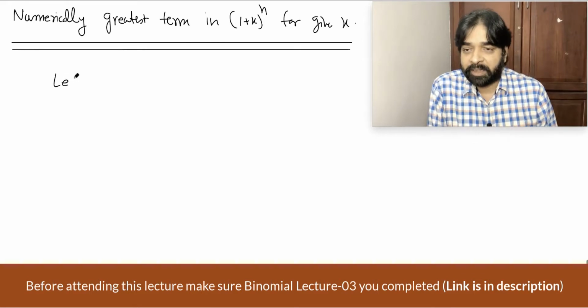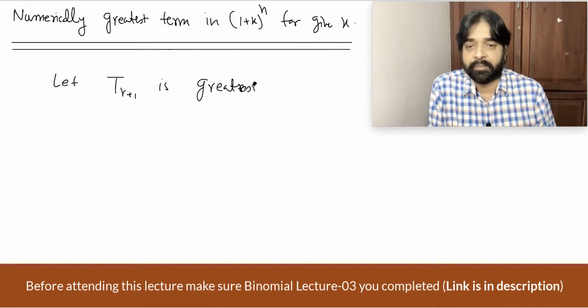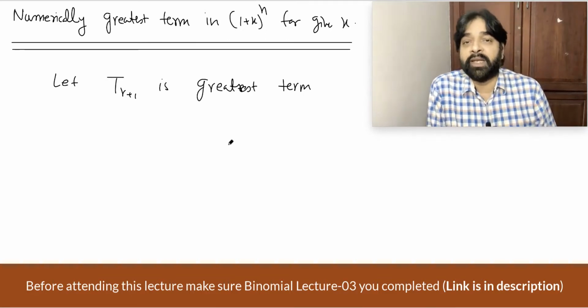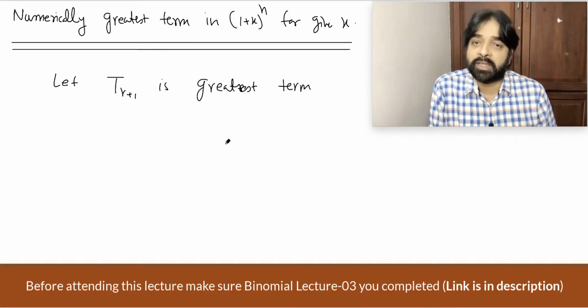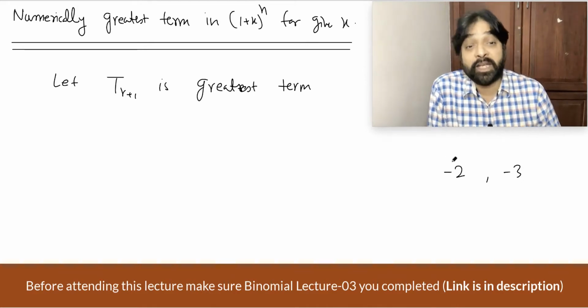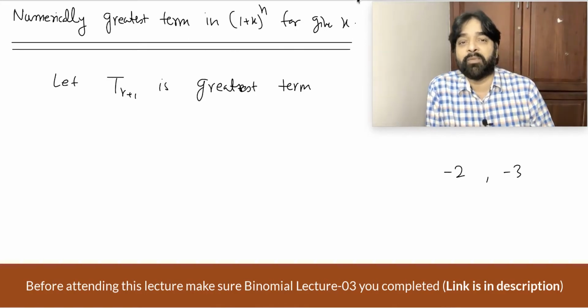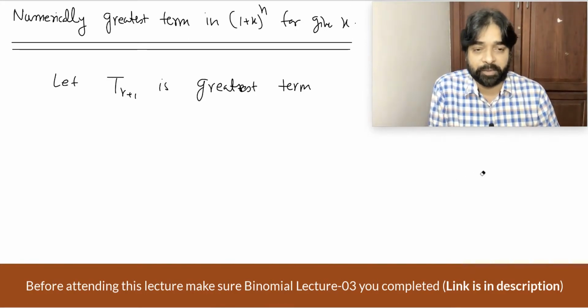I'm assuming T(r+1) is the greatest term. Be clear, we are talking about the numerically greatest term. Numerically greatest term means only magnitude. We don't have to talk about the sign. If I say which is the greater number, -2 or -3, you will say -2. But if I say which is numerically greatest, you will say -3, because the numeric value means the magnitude of -3 is bigger than the magnitude of -2. Whenever the word numerically is mentioned, they are talking about the magnitude.